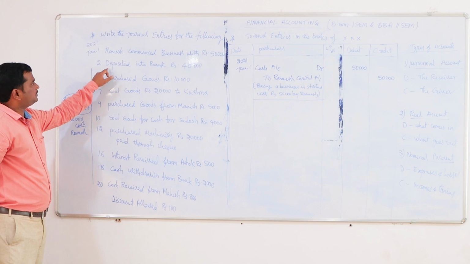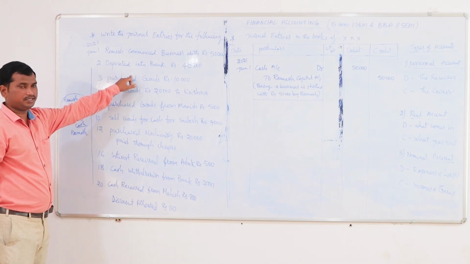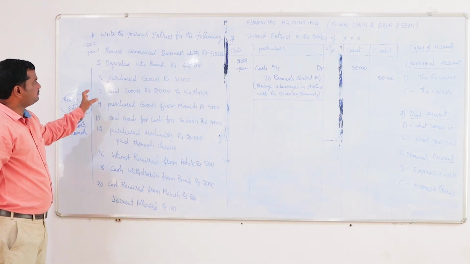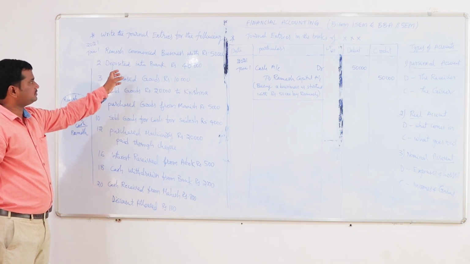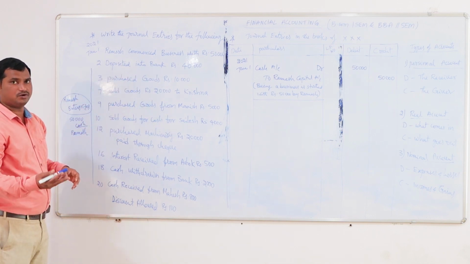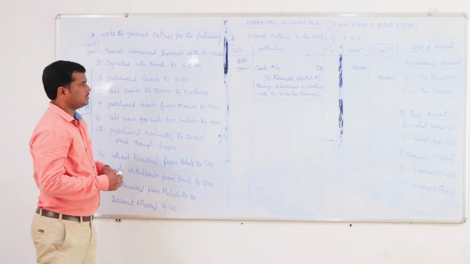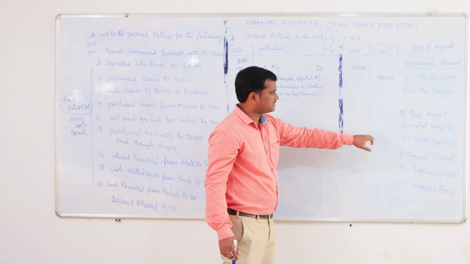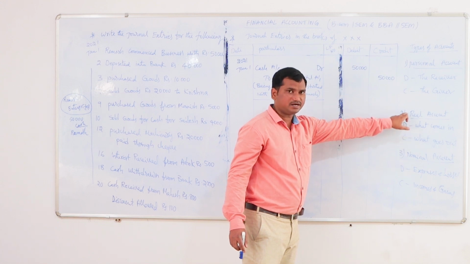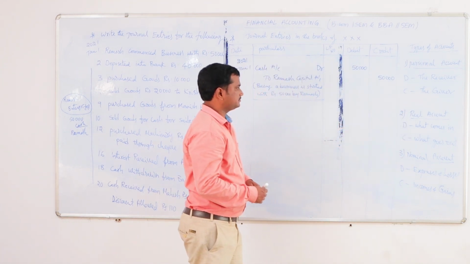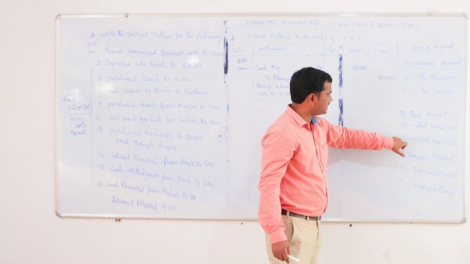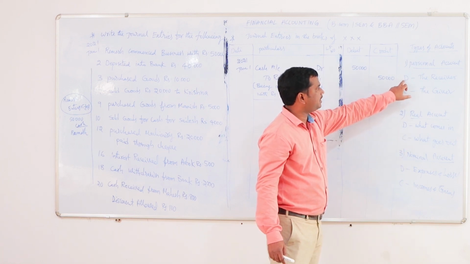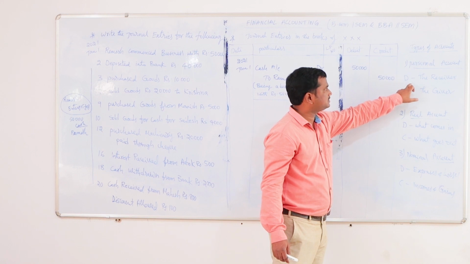The next one is deposited into bank. Here the organization is depositing some amount in the bank. In this case, depositing the money into the bank means cash is going out. Cash is an asset. When the cash is going out, as per the real account, that should be credited. So cash is going out, that should be credited, and that is the credit aspect. Here the debit aspect will be the bank. Bank will be the receiver.